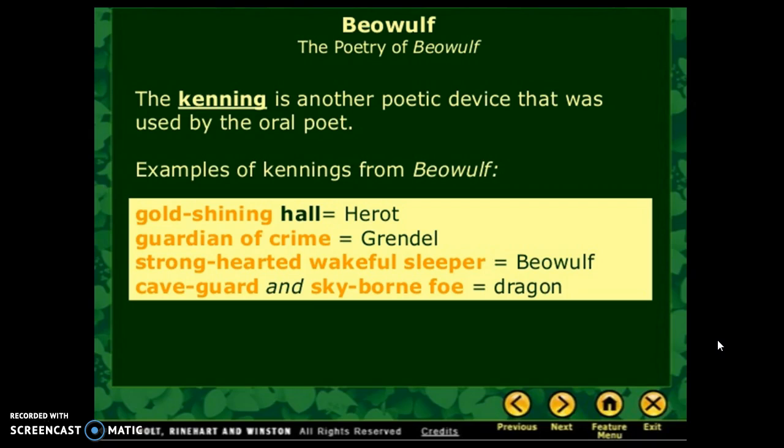Now, why use kennings? The purpose of kennings becomes very clear here. Based upon the kenning, you can see how we're supposed to feel about this place or about this person. So for instance, gold shining hall, using that kenning to refer to Heorot, tells us that this is a beautiful, very wealthy place. Similarly with Grendel, guardian of crime, we know we're not supposed to really like Grendel because he's a criminal. So the purpose of kennings is to provide more information as to how we're supposed to think about a person, place, or thing when reading.